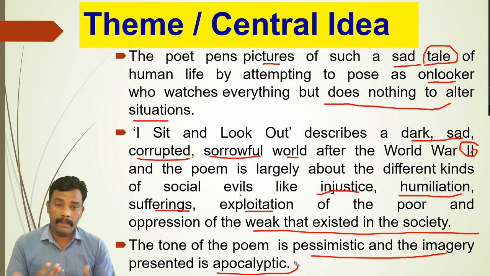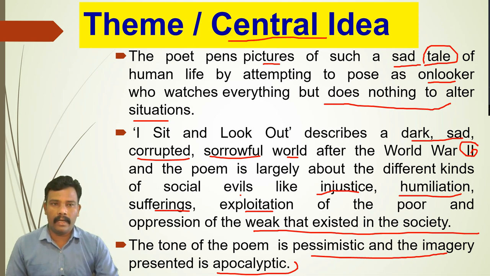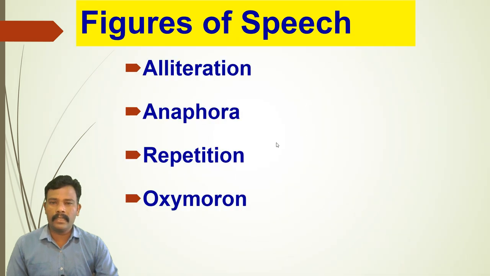Already I explained the entire poem, so everything is there. Evils are there like injustice, humiliation, sufferings and exploitation. So this is all about the poem's different aspects and the most important theme and central idea. Now this is the last part.